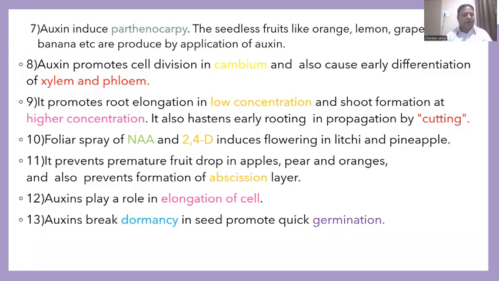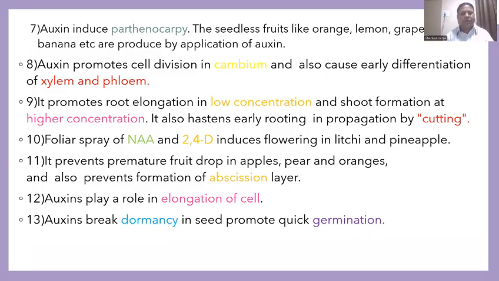So the next one is that auxin promotes cell division in cambium. Cambium is a meristematic tissue in between xylem and phloem, and they bring about early differentiation of xylem and phloem also. Secondary growth is also controlled by the auxin, through the cambium here.